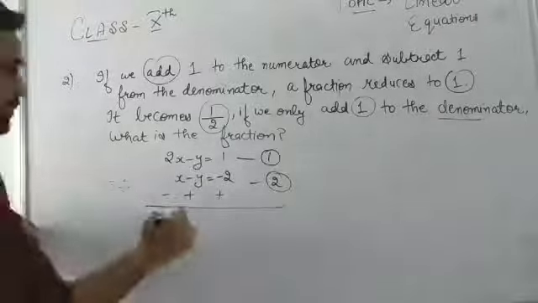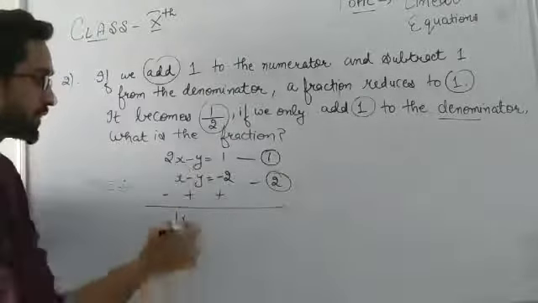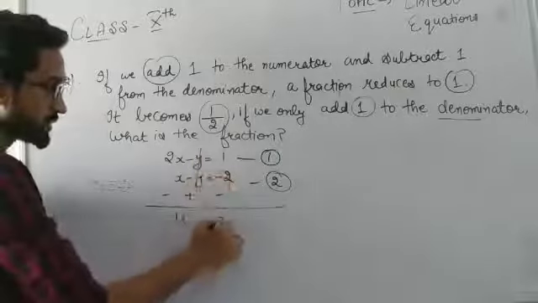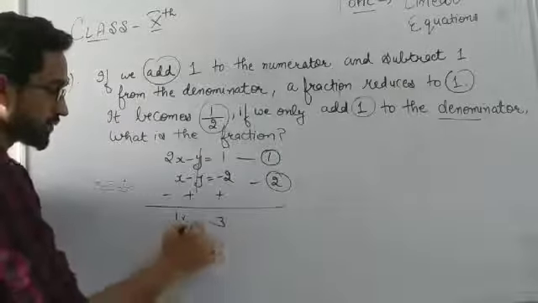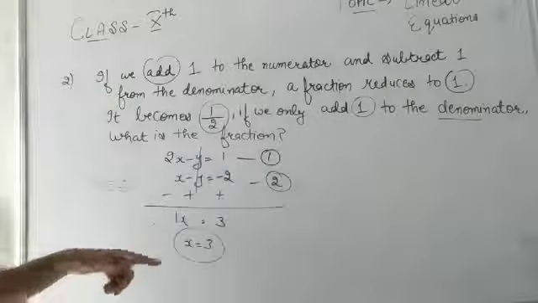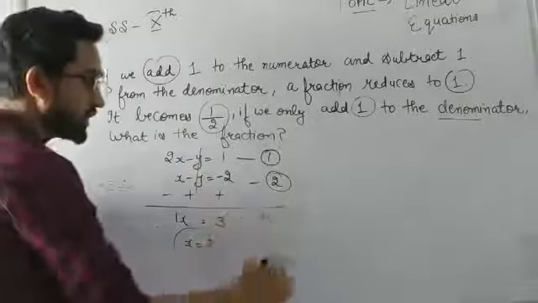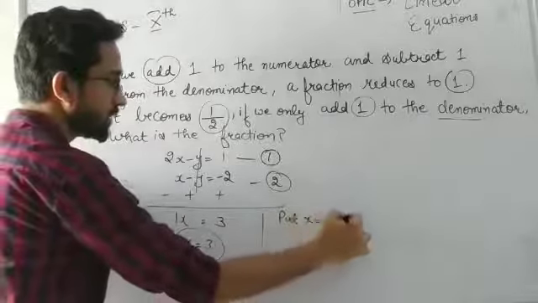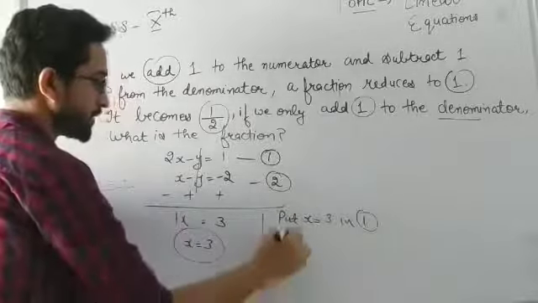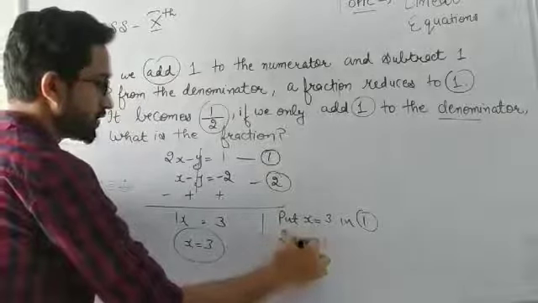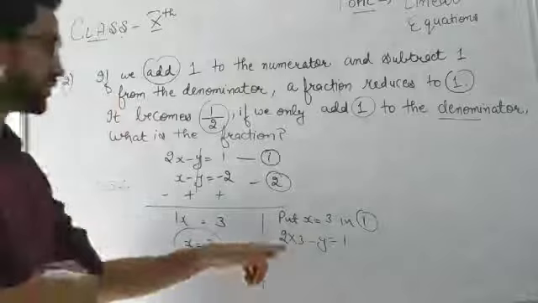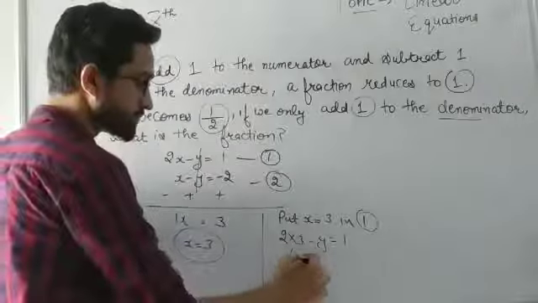2x minus x will be 1x. Y and y will be cancelled here. So we have got here 2 plus 1, that is 3. So x is our 3. Let's fill this value of x in any of the equations to get our y. So put x is equal to 3 in the second equation. That will be 2 into 3 minus y is equal to 1. 2 into 3 is 6.